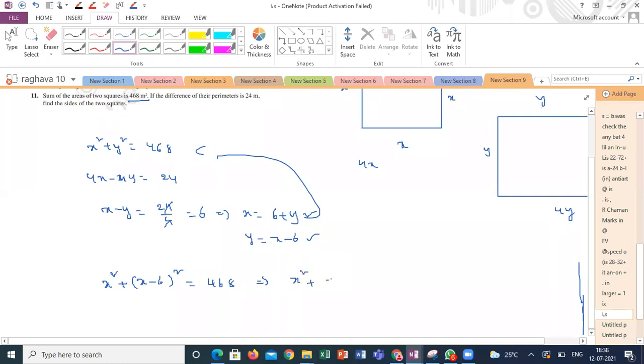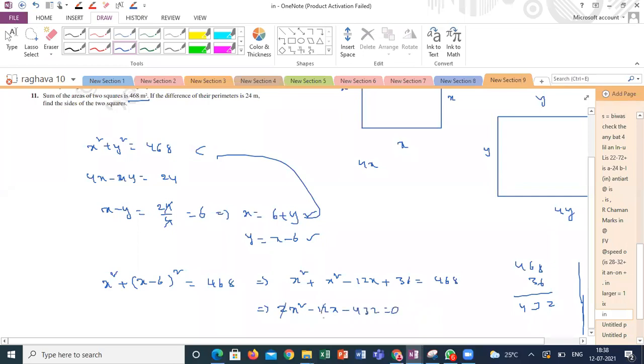x square plus x square minus 12x plus 36 is equal to 468. This will be 2x square minus 12x, 468 minus 36, that is 432.